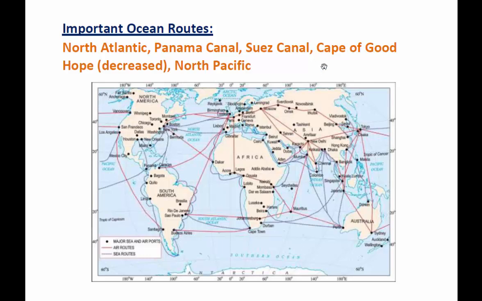And the Cape of Good Hope was very popularly used before the construction of the Suez Canal. But after the Suez Canal, the traffic in the Cape of Good Hope has decreased. It is here in the southern part of Africa. And North Pacific, these are the North Pacific regions. So these are some of the important ocean routes.